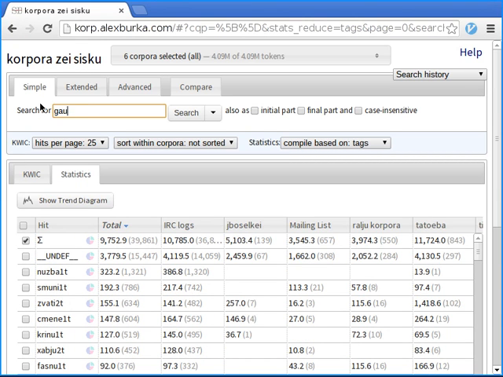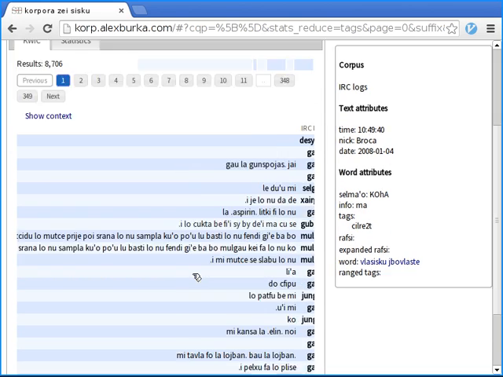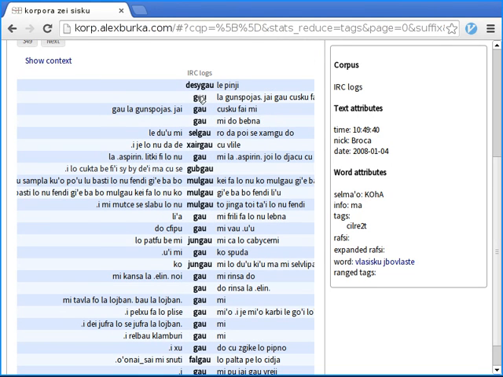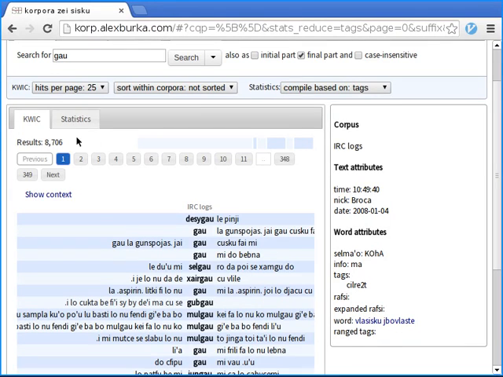Okay, let's see what we can do as well. We can search for gau, but also it doesn't need to be the whole word, it can just be the end of a word. And let's search. So in the keyword in context, we get a lot of different results. We get both the bai, gau, and also some different selbri like jungau and falgau, selgau, and so on.